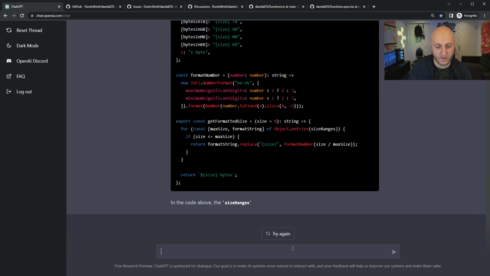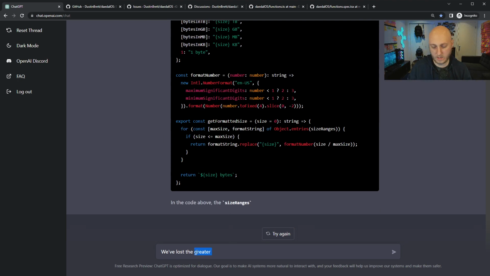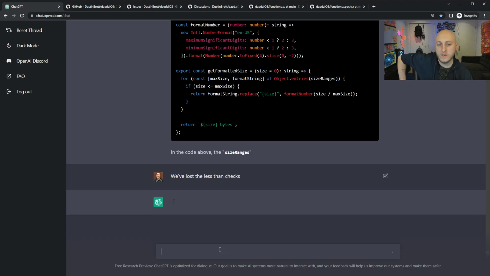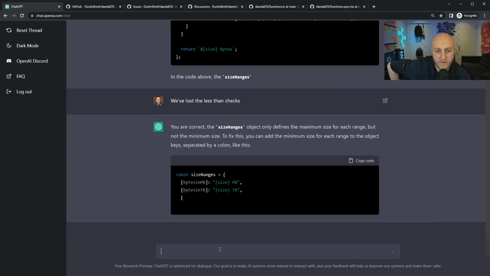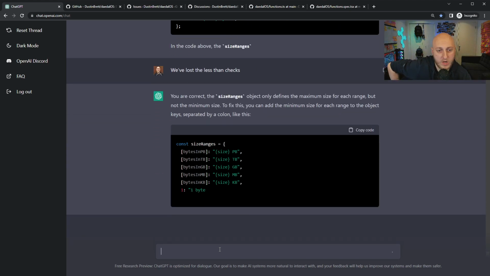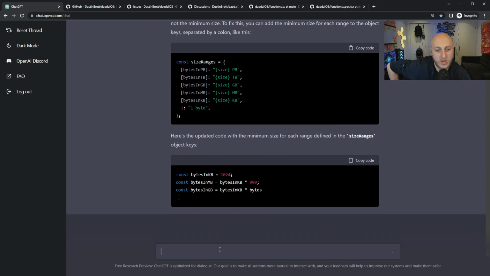Actually, let's just tell it that first. We've lost the less than comparisons. Or is it checks? Let's call it checks. We've lost the less than checks. You are correct. The size ranges object can define the maximum size for each range, but not the minimum size. To fix this, you can add the minimum size for each range to the object.